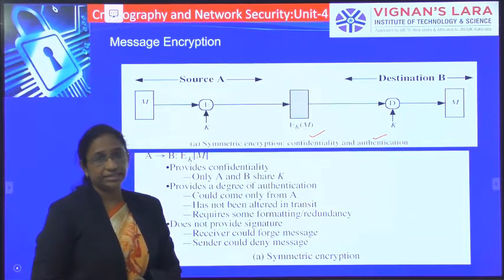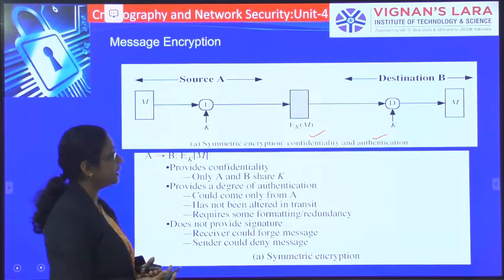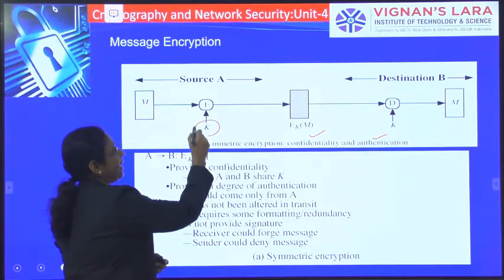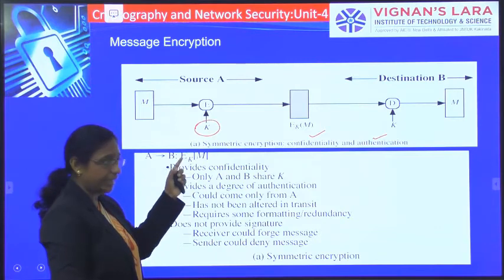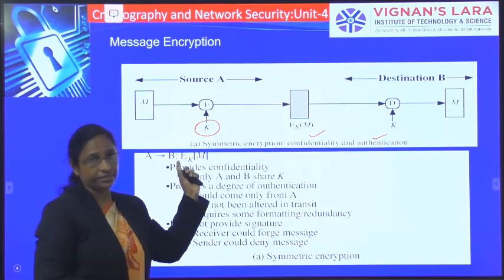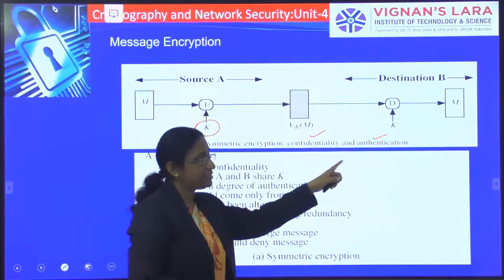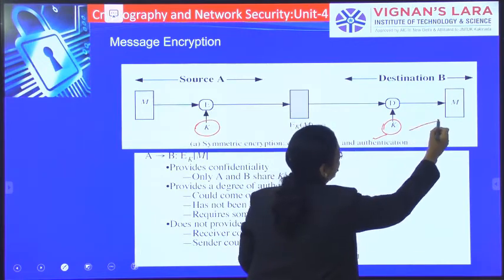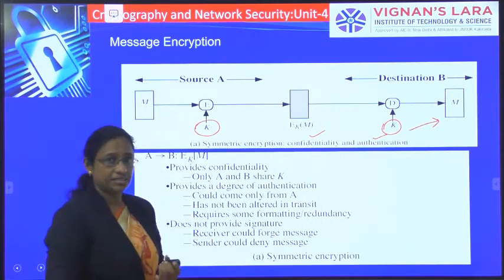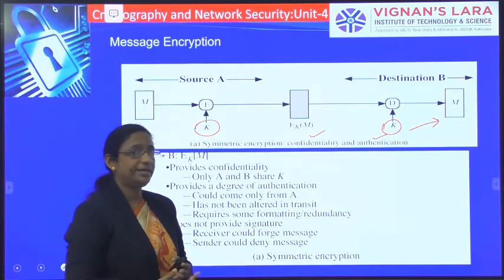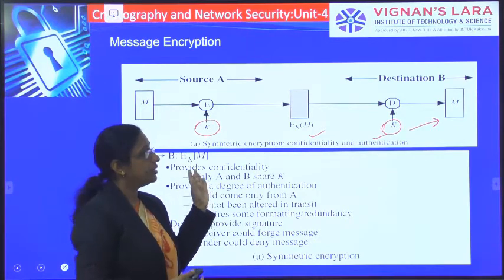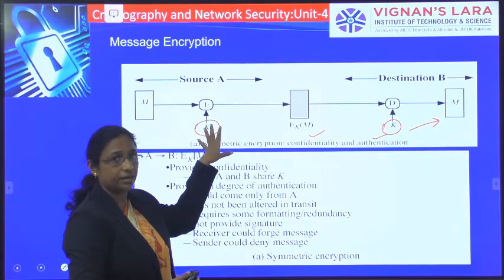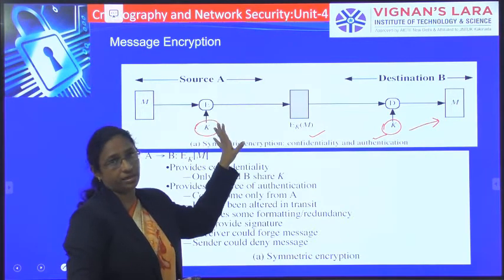So how are you achieving authentication here? You can achieve authentication since the message has been encrypted by a key K, and the key K is known only to the sender and the receiver, the source A and destination B. So when we decrypt it and get the message, that means it is from the original sender only, since the key is known only to the sender.